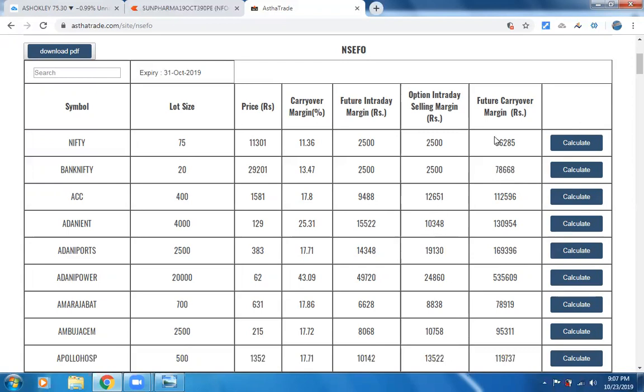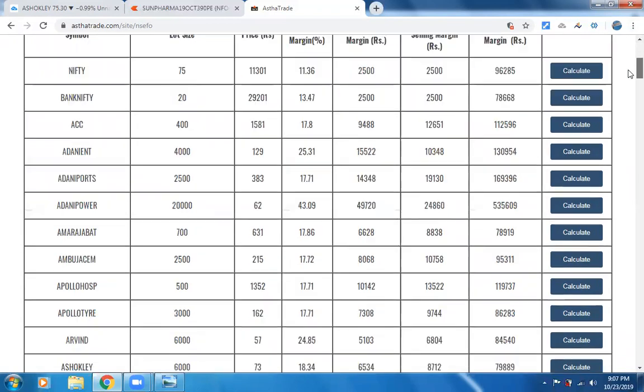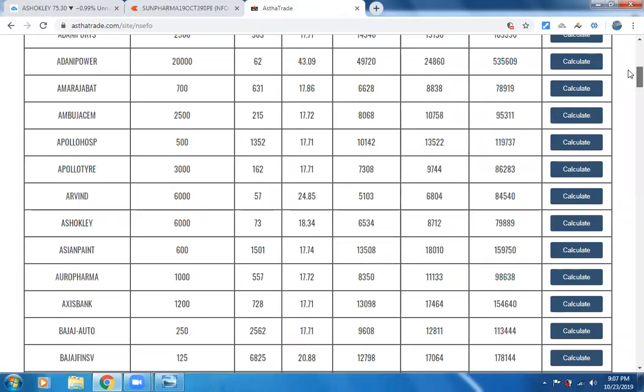Likewise friends, you can use the stock options to write them and gain profits on an intraday basis. See here, if you are going to write Aravind, the margin that you require is just 6,804 rupees for that particular day. And Aravind is at 57 rupees, and the options might be at 50 paise or 60 paise.